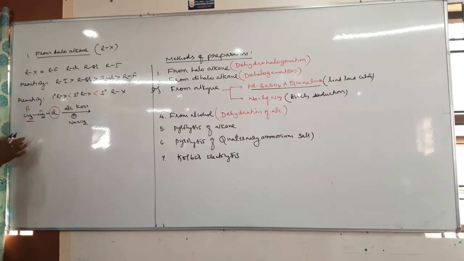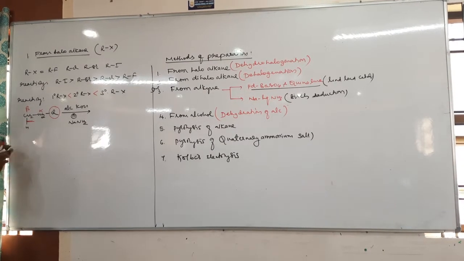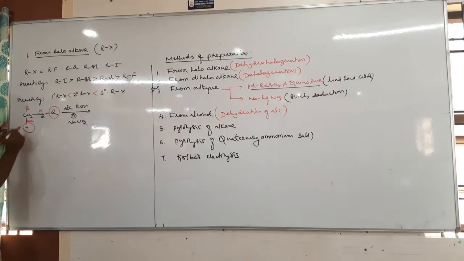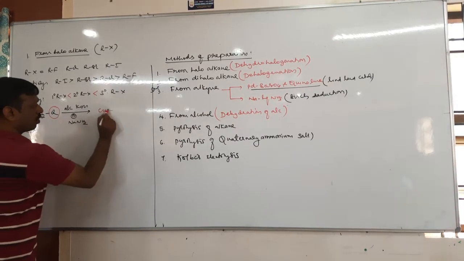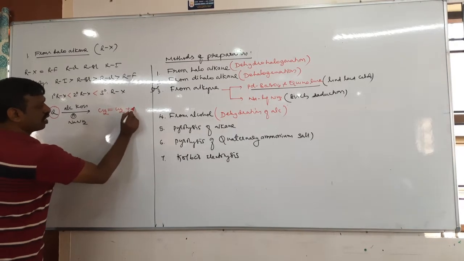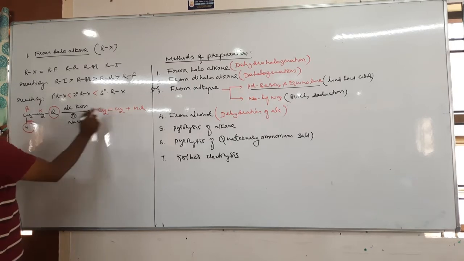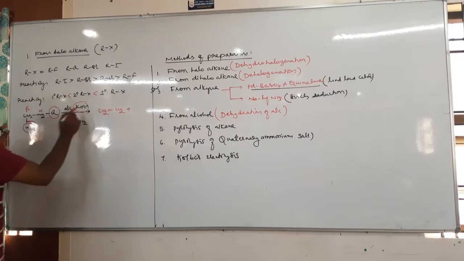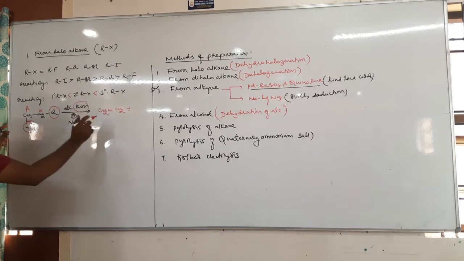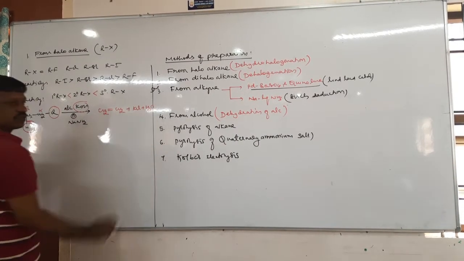Here CH3 you can write as CH2H. So remove the hydrogen from here. Therefore H and Cl, HCl is eliminated and you will get ethene plus HCl. But here, HCl and KOH both will react. It is an acid, it is a base, no? You will get KCl plus H2O as the byproducts.